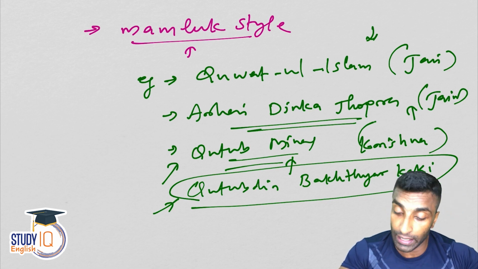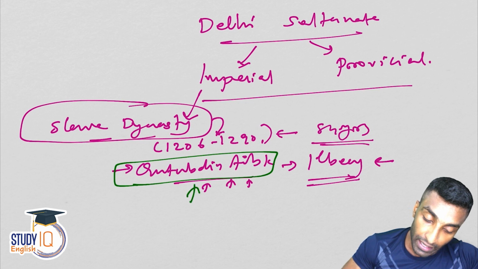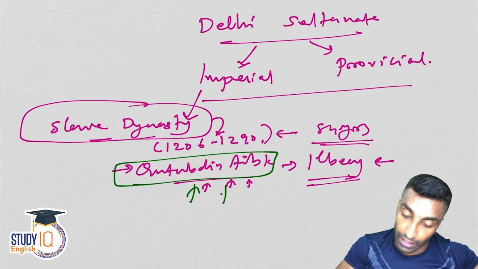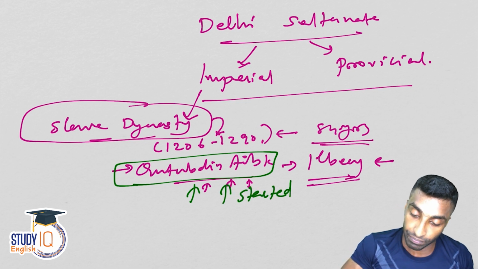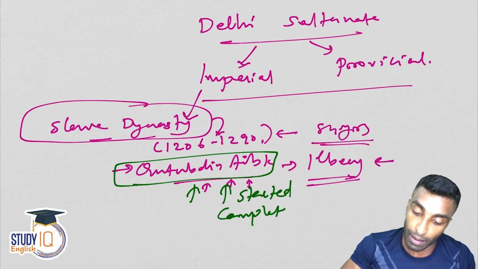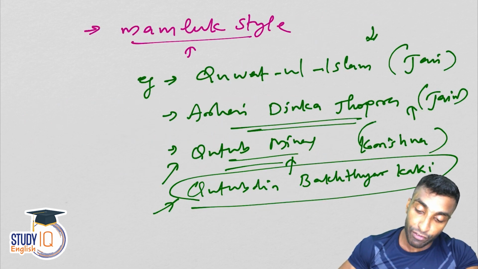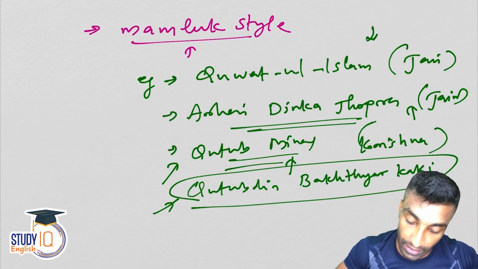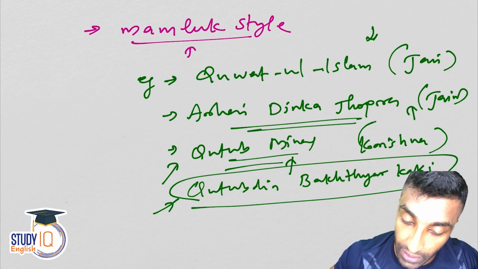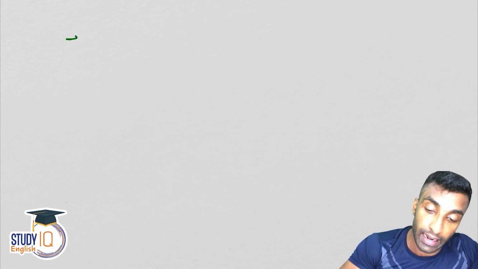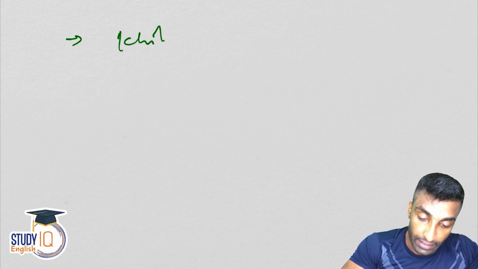So who actually started it? It was started by Qutbuddin Aibak, but it was completed by Iltutmish. And finally, the fifth story was added by Firoz Shah Tughlaq. So just remember that. Now that's about the first, slave dynasty, and next will be the Khilji dynasty.